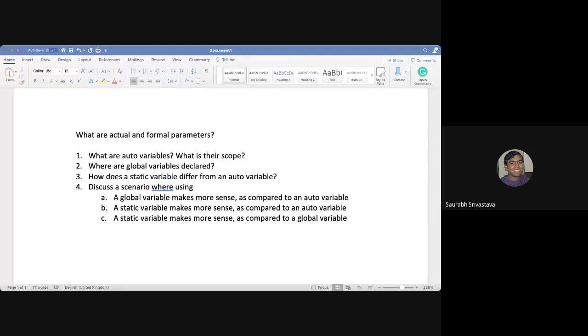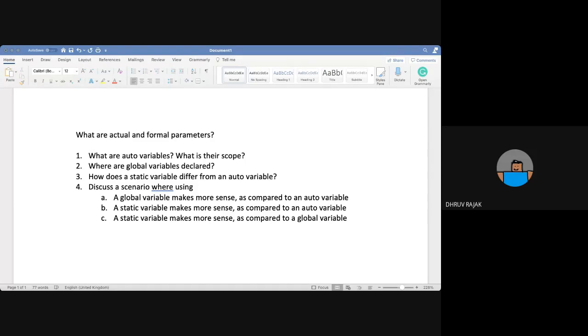Anyone can start. Okay, so let's just get the people rolling. I'll start. Parameters are a type of variable in the brackets beside the functions.